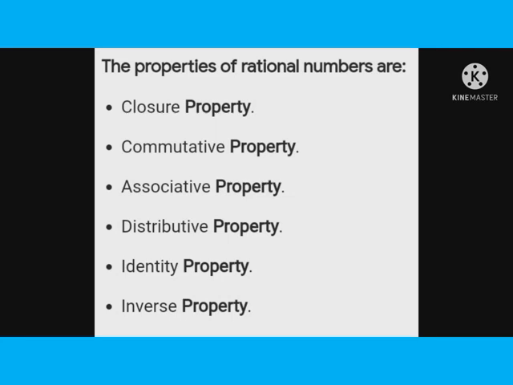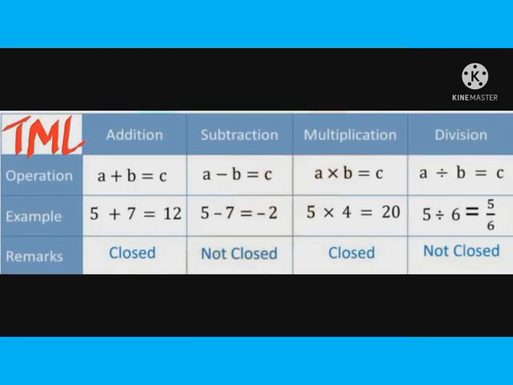In case of inverse, it is just the opposite. The additive inverse of A would be minus A, that is the negative integer. So a positive integer will have a negative integer as its inverse. Next, moving on to the closure property. Here you can see addition, subtraction, multiplication and division.